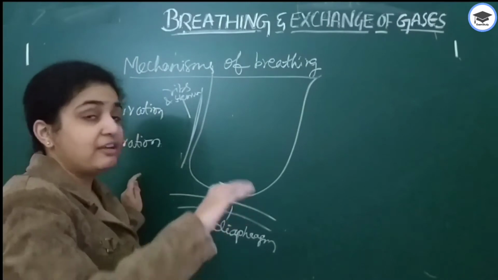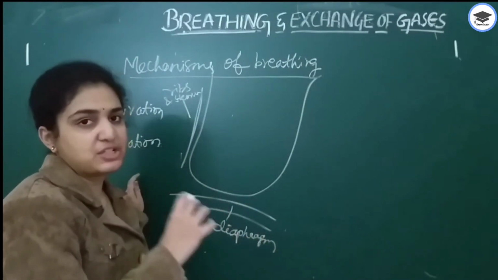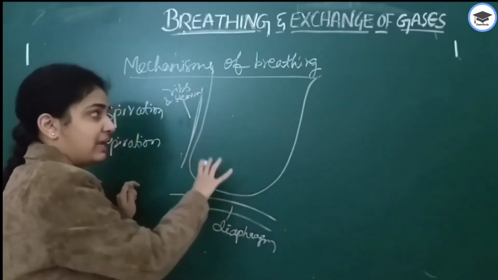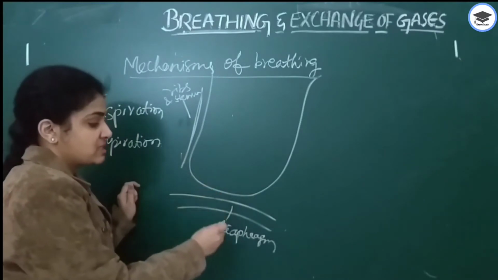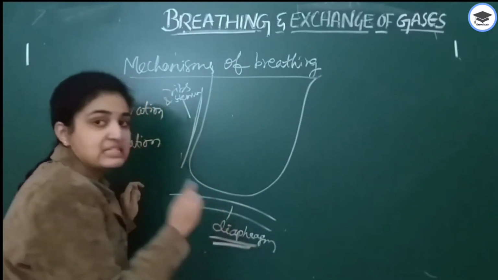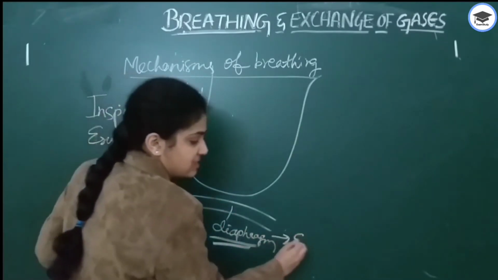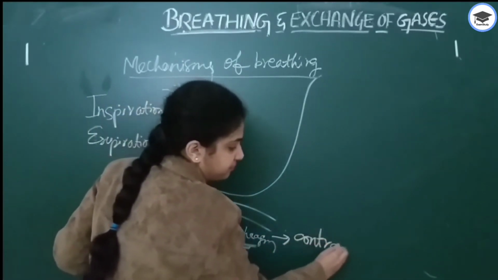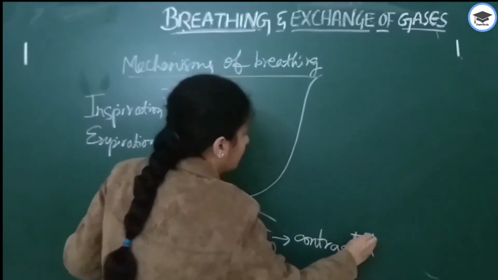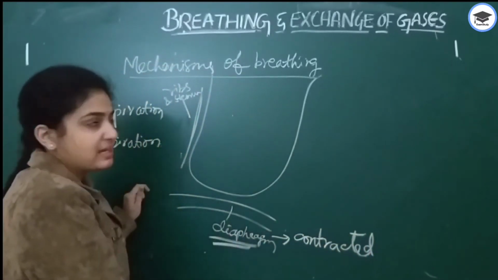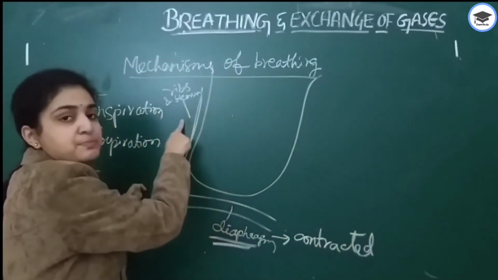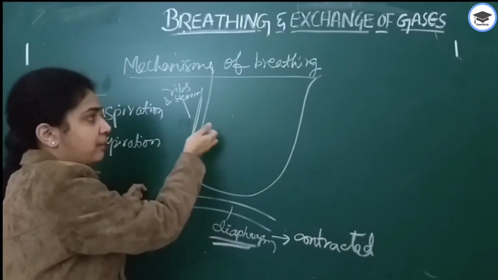Now we will deal with the mechanisms of inspiration and expiration. First, in inspiration the diaphragm gets contracted. When the diaphragm contracts, the ribs and sternum are pulled away.